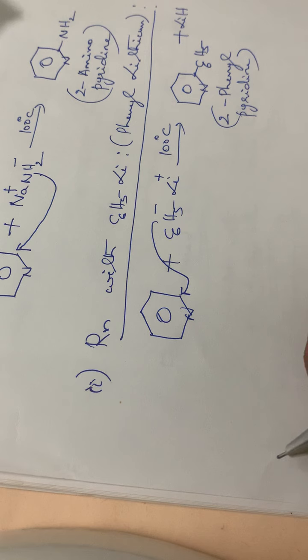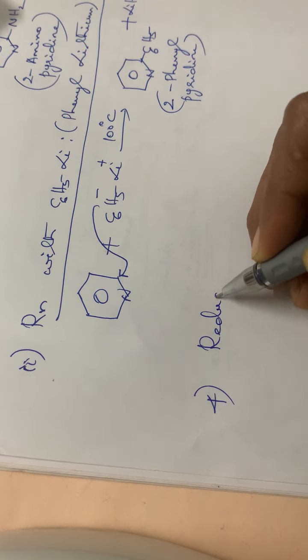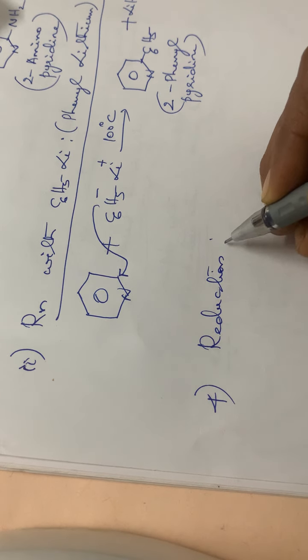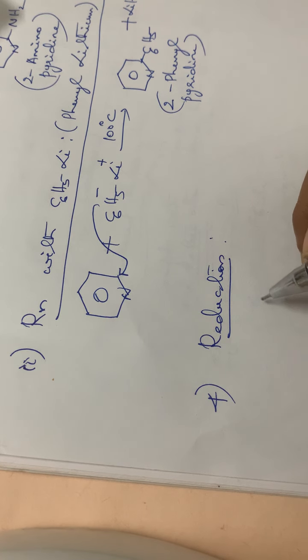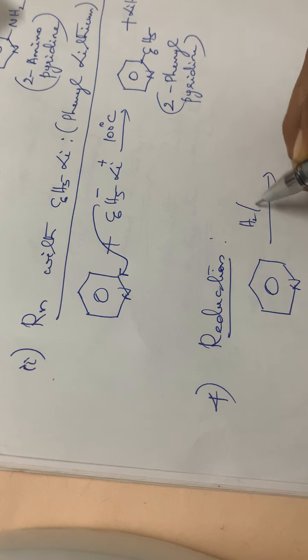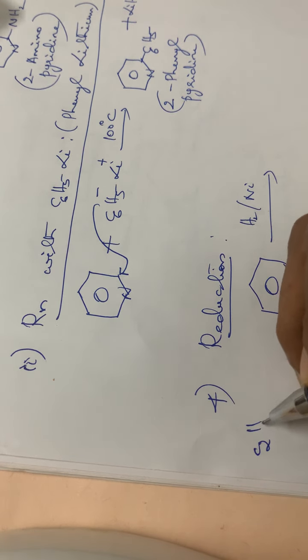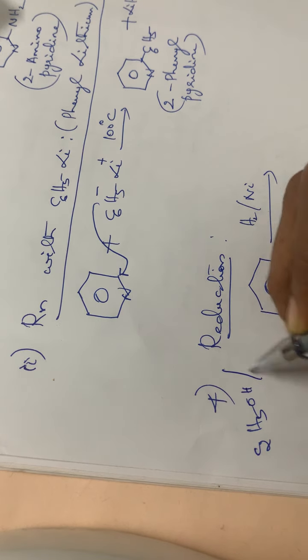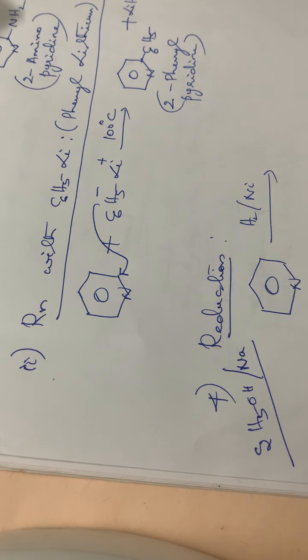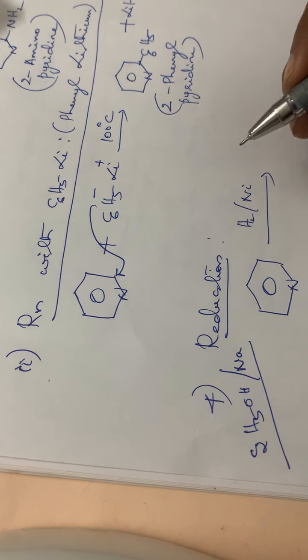Next is the reduction reaction, the fourth reaction. See here, pyridine on reduction. Normally the reducing agents used are hydrogen over nickel, or we can use ethyl alcohol C2H5OH over sodium. Any of these two reagents can be used for reduction.